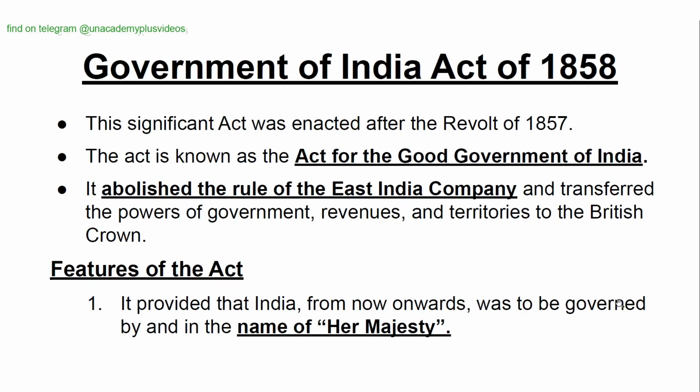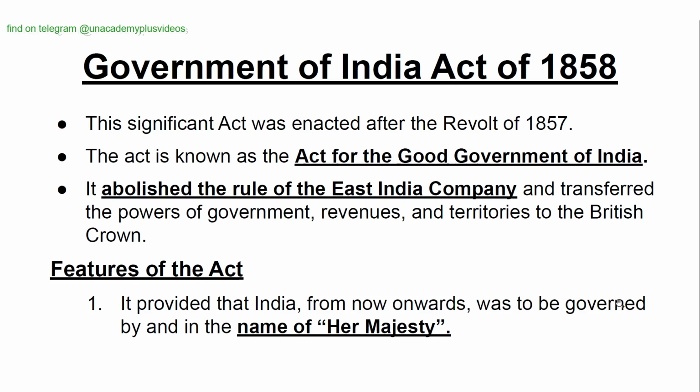Government of India Act of 1858. This significant act was enacted after the revolt of 1857. The act is known as the Act for the Good Government of India. It abolished the rule of the East India Company and transferred the powers of government, revenues, and territories to the British Crown. Features of the Act.